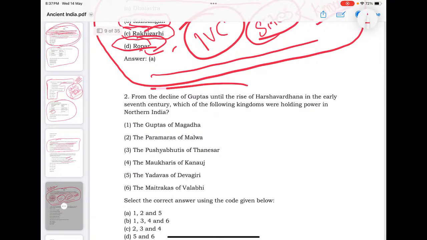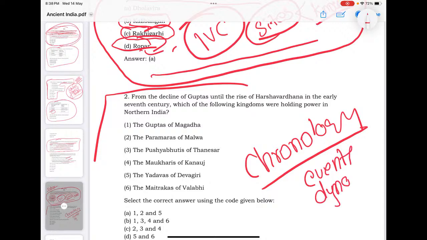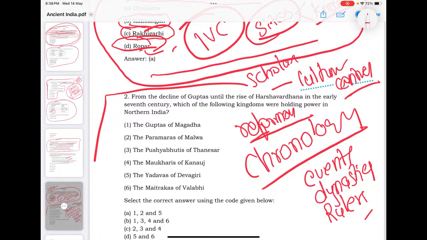Again, see, there is a question on chronology. Another popular question is chronology based questions here. Chronology of events, chronology of dynasties, chronology of rulers, chronology of reformers, chronology of cultural centers, chronology of the arrival of scholars. Those types of questions were previously asked. So understanding the chronology of events is again very important.